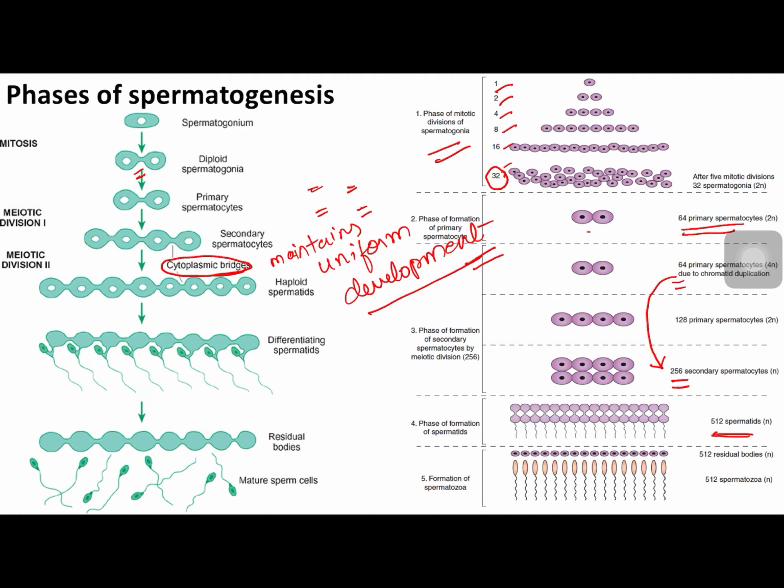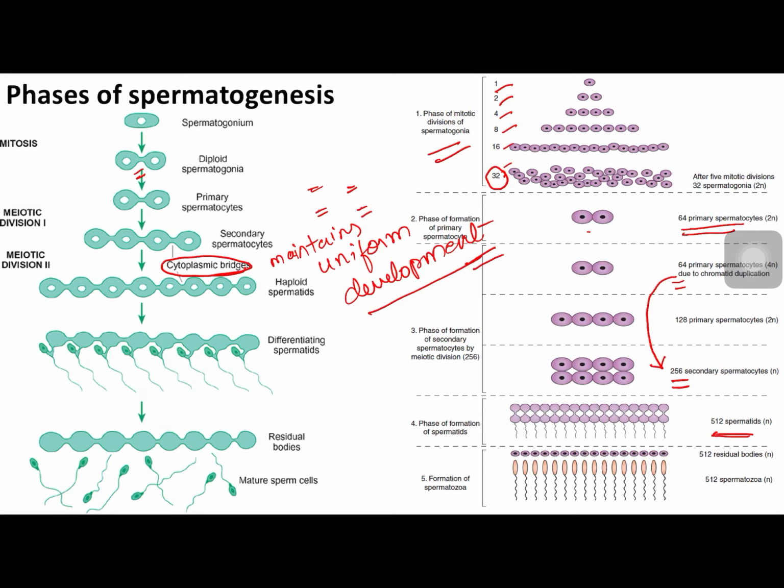These 64 primary spermatocytes enter into another phase, that is the phase of formation of secondary spermatocytes. The phase of formation of secondary spermatocytes is a meiotic division. So 64 primary spermatocytes undergo meiotic division to form 256 secondary spermatocytes.